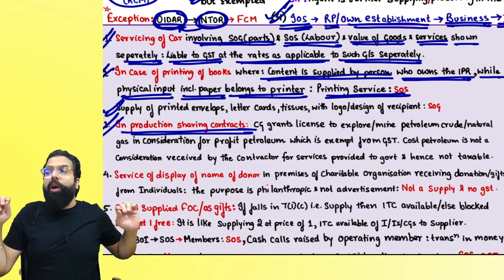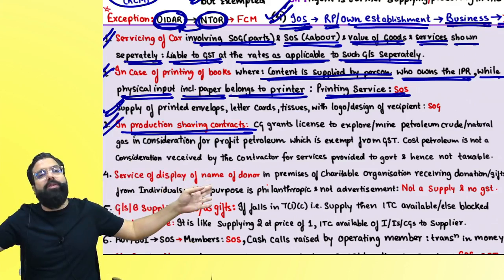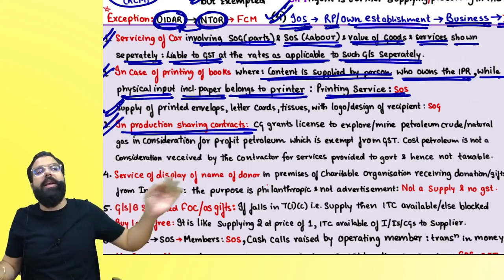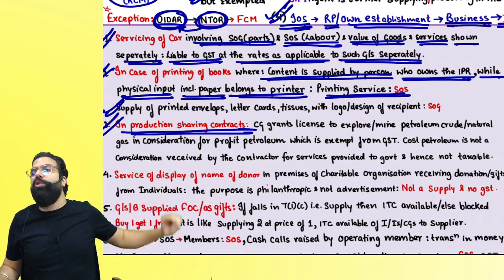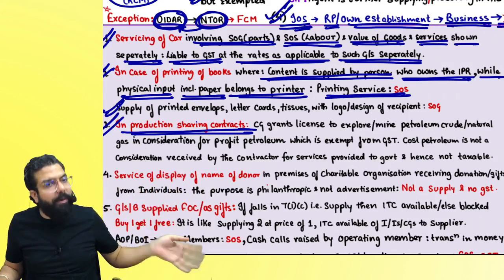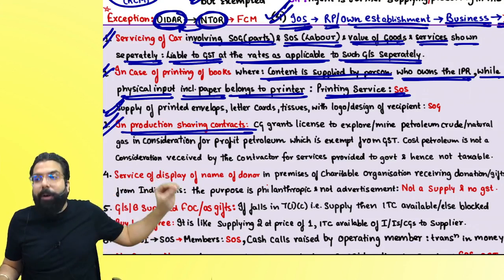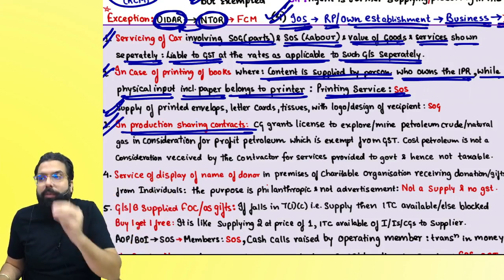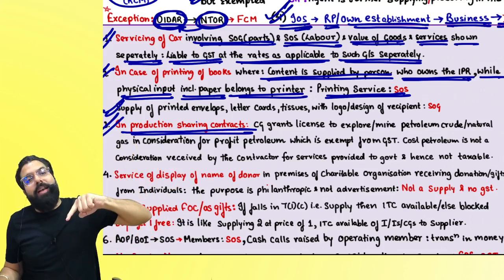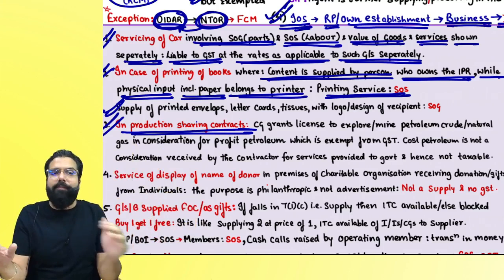Are we clear, everyone? Always remember one thing: when you keep that cost petroleum, you have not provided any service to the government for which the government is giving you any consideration. It's a simple contract where the government gave you the license, and in return for the license you are giving profit petroleum to the government. The value of the petroleum which you give to the government is basically a consideration because the government gave you the license. Are we clear? And whatever is the GST on that profit petroleum has been exempted.